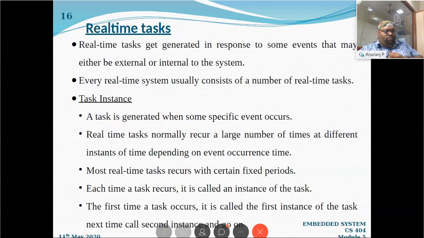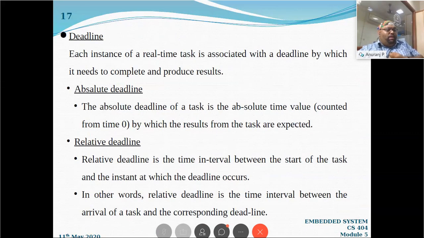And we will call the first time when this particular task comes the first instance of the task. And the second time when it comes, we will say this is the second instance of the task. Right? That is called a task instance. So what is a task instance? A task instance is the time when that particular task is occurring. If that task is occurring for the first time, we will say that's the first instance. Why I am saying this is that in the scheduling we will be discussing using the term task instance.